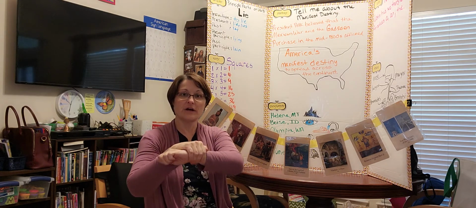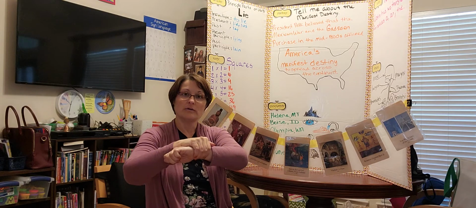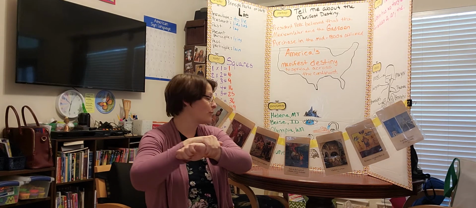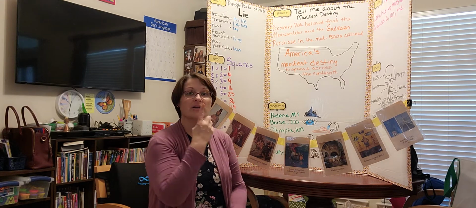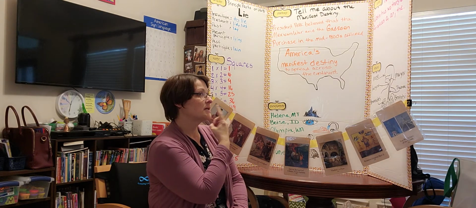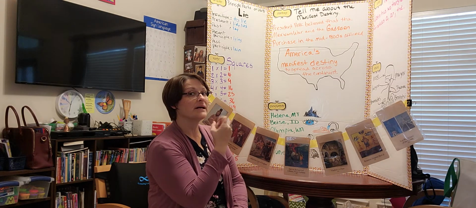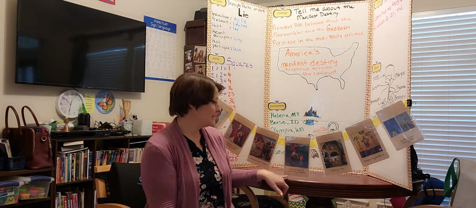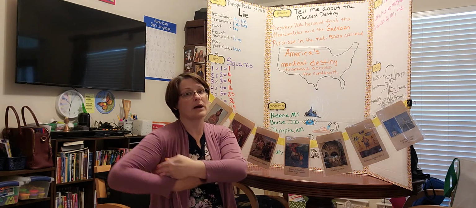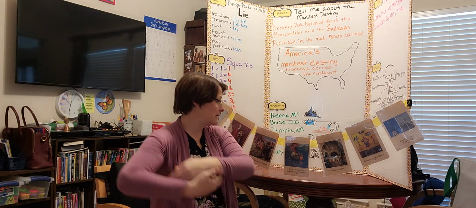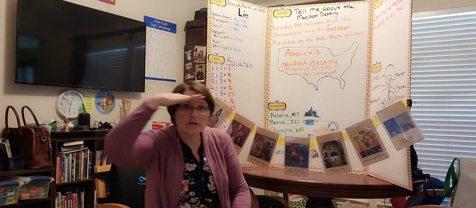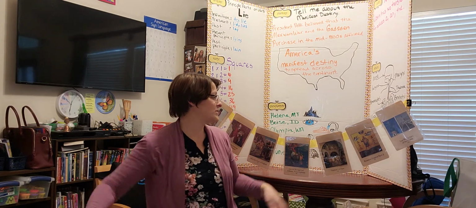For England, you've got your hand straight out, and you wrap your fingers around your wrist. Alfred the Great of England. And then Eric the Red, which is touching your lip and pulling down. Leif Erikson was his son, so we rock a baby. So Eric the Red, Leif Erikson, and then Norse explorers, just like that.